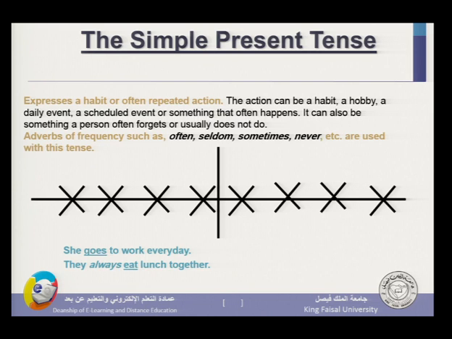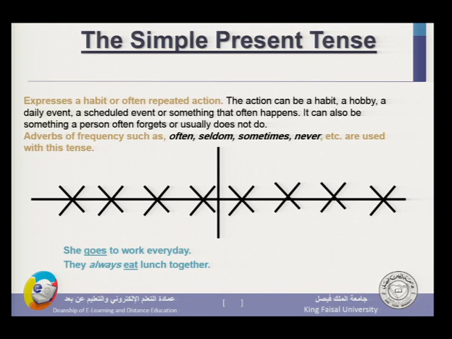For example, if I say, I go to my university at 7 o'clock, and I want to use one of the adverbs of frequency like always, it precedes go, so I say, I always go to my university at 7 o'clock. Adverbs of frequency such as often, seldom, sometimes, never, and so on and so forth could be used with the present, and they do precede the present simple verbs.